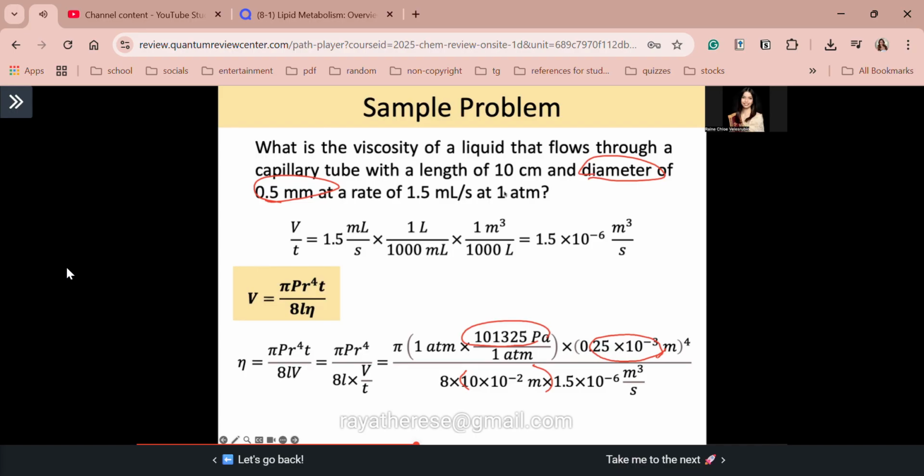Solving for the viscosity of the liquid, we get 1.04 times 10 to the power of negative 3 Pascal times seconds. This is our SI unit for viscosity. Therefore, we are consistent with our units. Now, guys, let's convert this Pascal times seconds to poise. Remember, 1 Pascal times second is equal to 10 poise. So, we convert: cancel this, cancel. And then convert poise to centipoise, since centipoise is what we want to get. So, solving, we get 1.04 centipoise. Is that clear, guys?